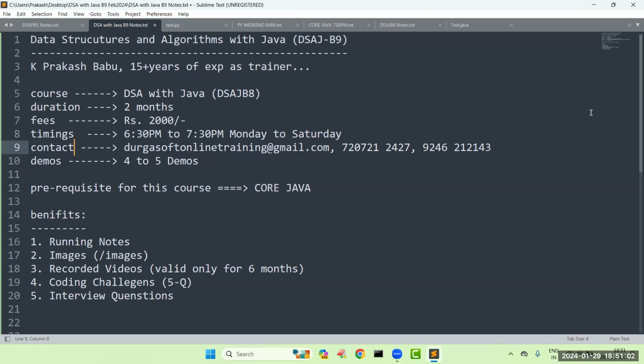You should be strong in any one programming language. It may be Python, Java, C, C++, JavaScript, anything. Second, you should have good coding skills. Suppose tomorrow a new challenge comes to you, you have to think and write a solution for that. So coding skills must be required.